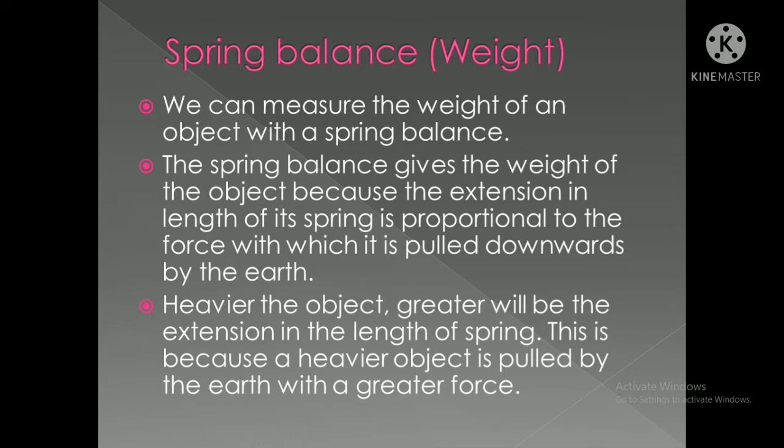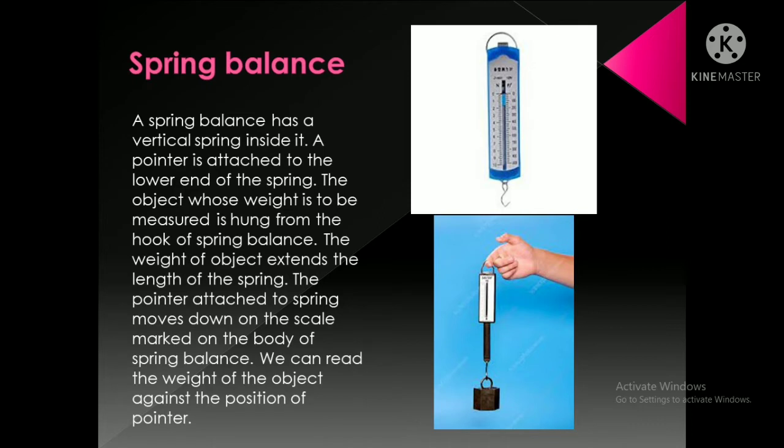Okay, students. Now let's see what a spring balance is. A spring balance has a vertical spring inside it. A pointer is attached to the lower end of the spring, and the object whose weight is to be measured is hung from the hook of the spring balance. The weight of the object extends the length of the spring, and the pointer attached to the spring moves down on the scale marked on the body of the spring balance. We can read the weight of the object against the position of the pointer.